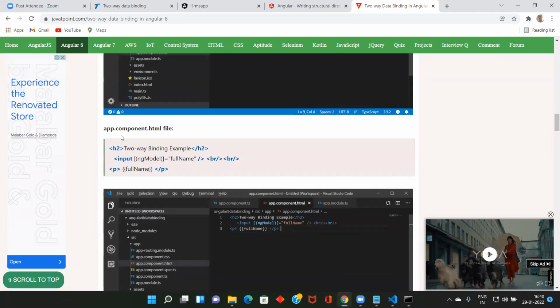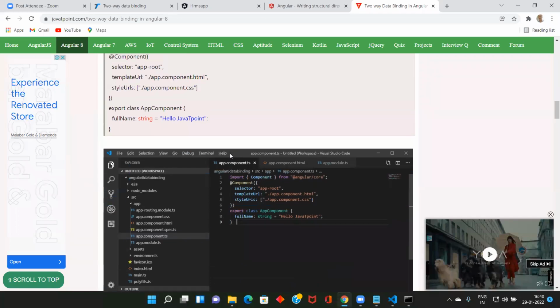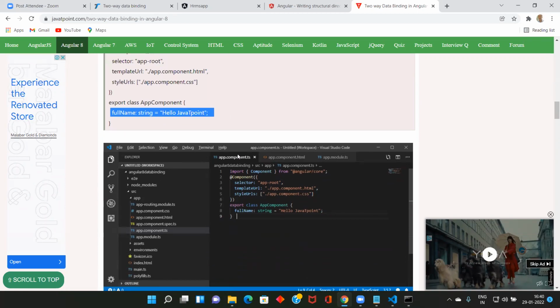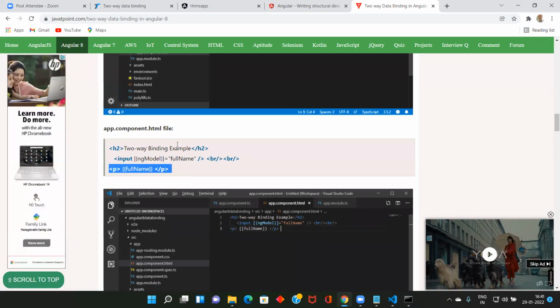So here app component, fullName, ngModel, input. Same thing, right? Here fullName is a string; they declared one variable, so this can point to that and you can display this one. ngModel.